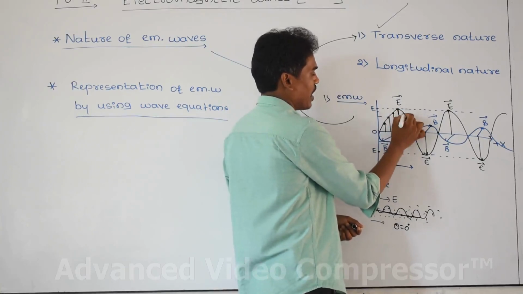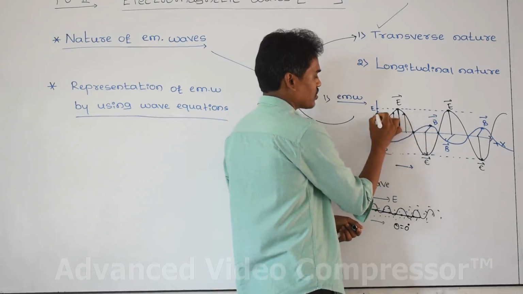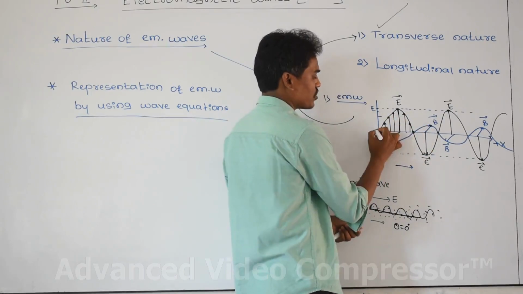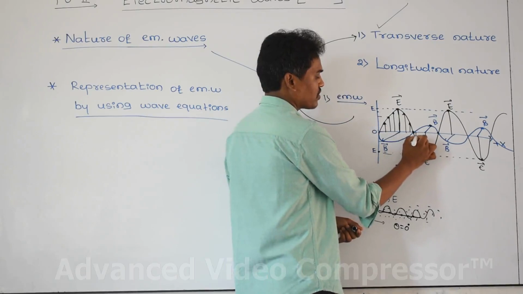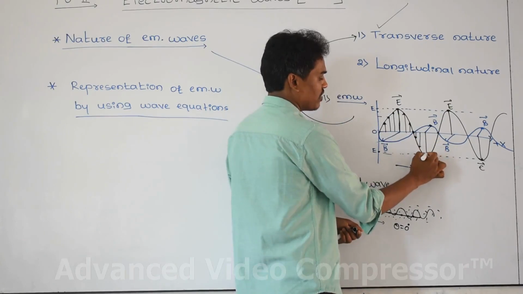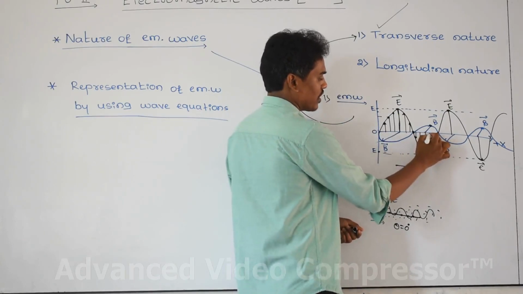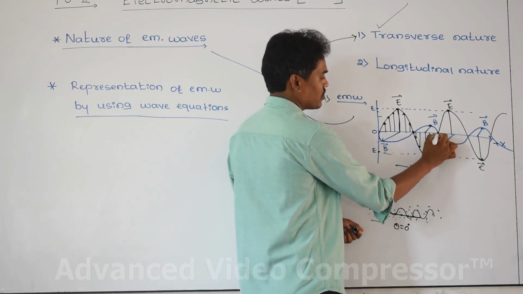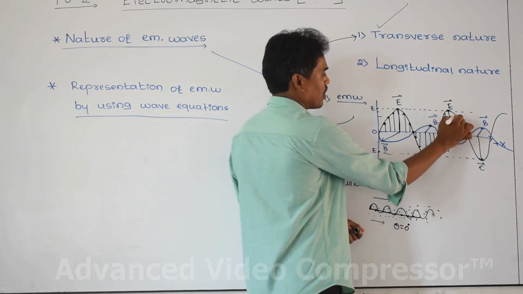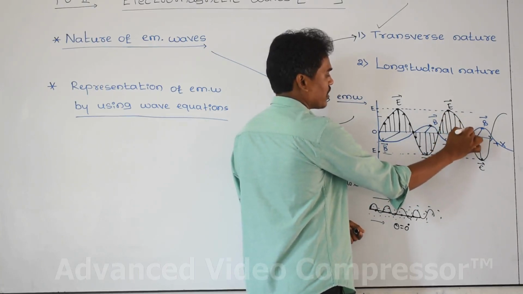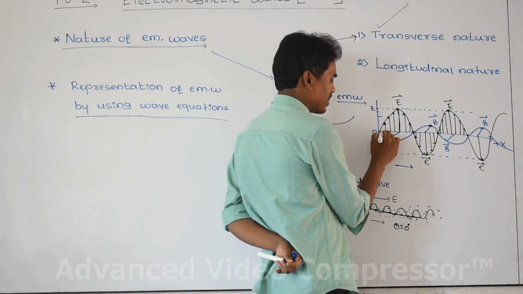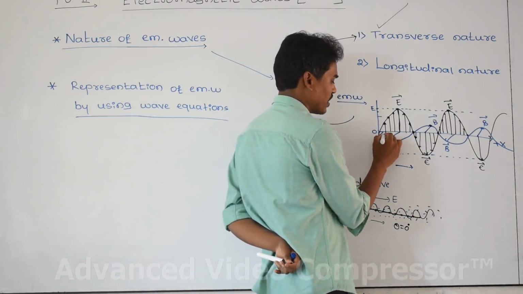At this point the electrical field again decreases, at this point it becomes zero, at this point it increases, at this point it is maximum, at this point it again decreases, again zero, increases, maximum, again decreases, zero, and so on continuously.